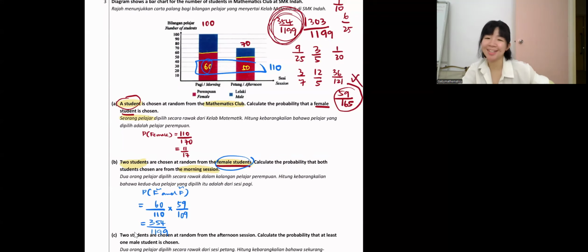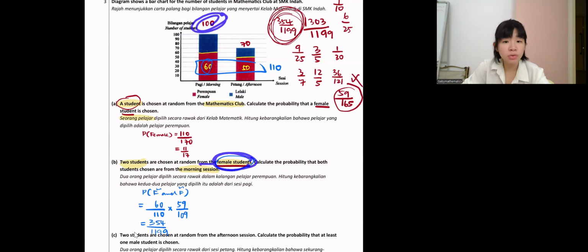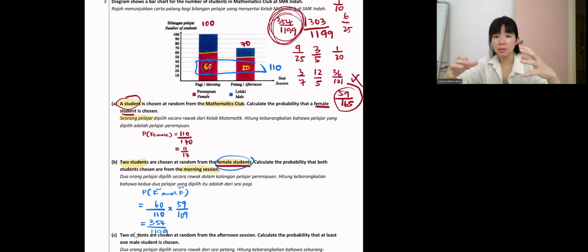Okay, I know why 59/165 is wrong. I think this answer is from you take from morning session, you take 100 as the total. Because they say from female students, the group is all female. If you take 100 as the total, this total is including boys also. So the total must be 110.